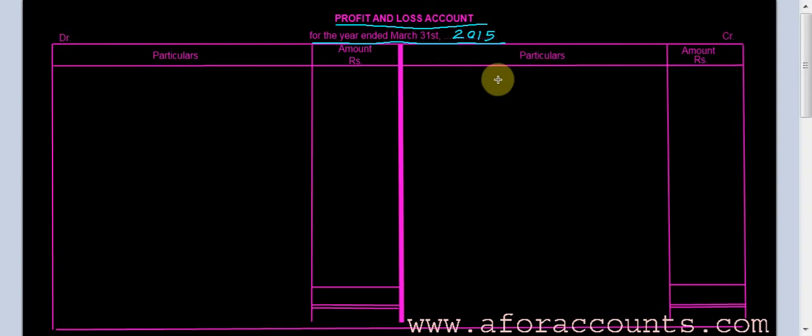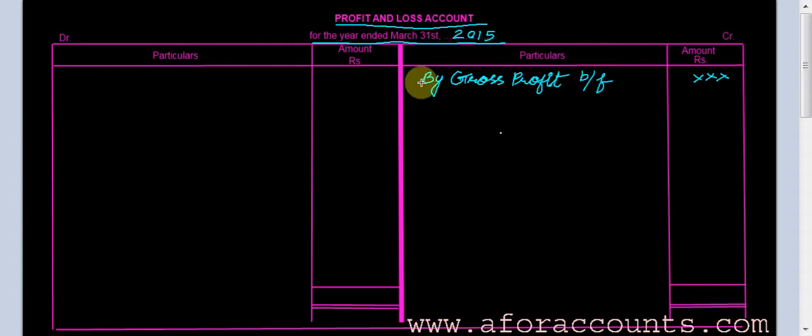First of all, the balance which we got from the trading account has to be brought forward, by gross profit brought forward, and the amount needs to be mentioned here.